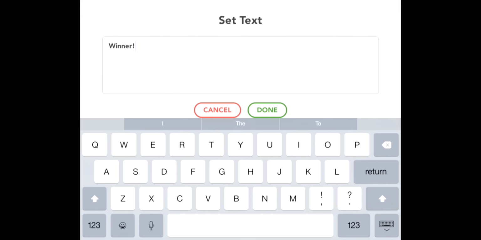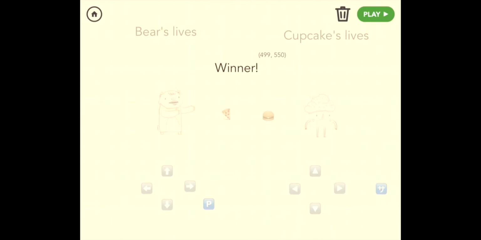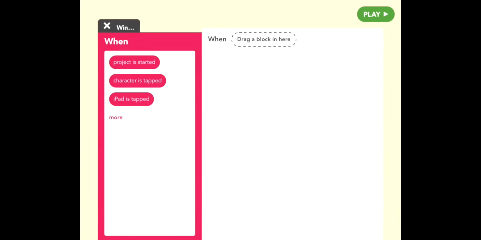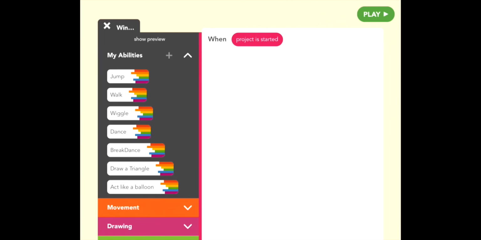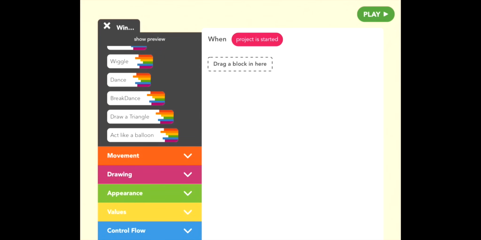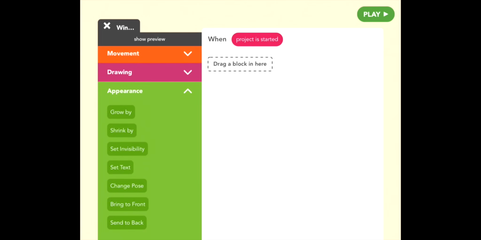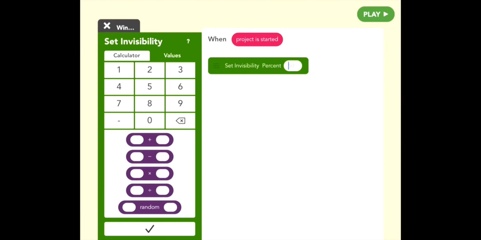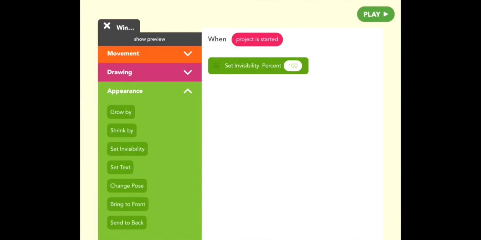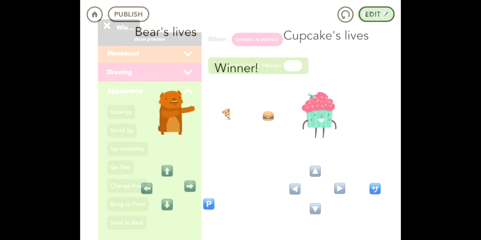Great. Okay, so we don't want someone to win in the beginning. So the first rule we're going to have is that in the beginning, it's invisible, right? So when project is started, set invisibility to 100. Cool.